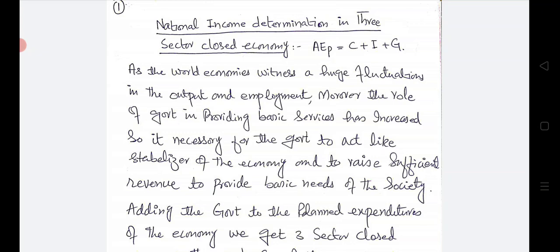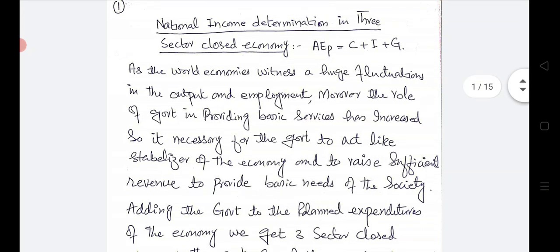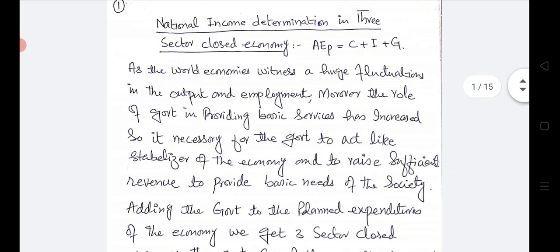So government is necessary to stabilize the economy that is in fluctuation due to the trade cycle. On one part, government reduces the fluctuation in the national income, output and employment